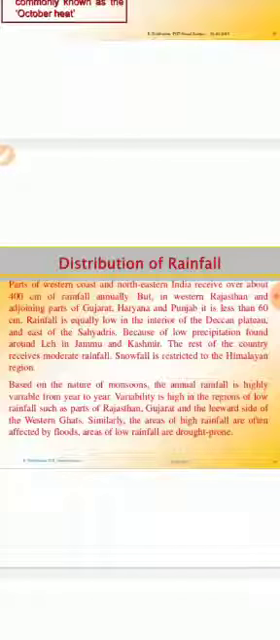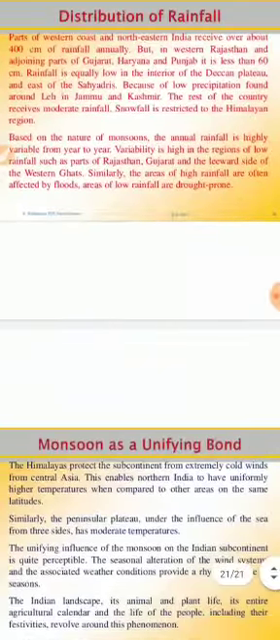Now, the next paragraph: we see the nature of the monsoon. Basically, the annual rainfall is highly variable from year to year, right? In Rajasthan, Gujarat, and the leeward side of the Western Ghats, we see low rainfall, and similarly in the high rainfall areas we see floods, and sometimes we also see drought due to low rainfall.